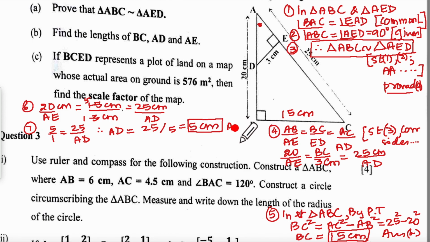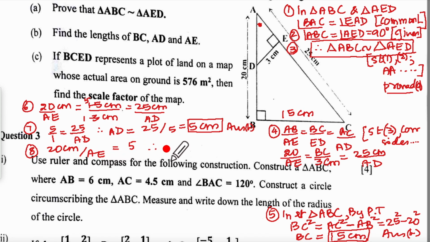So this is still your answer B. Then the 8th statement, we need AE. So AE means the first ratio and the second ratio. So we will take 20 centimeter upon AE equal to 5.